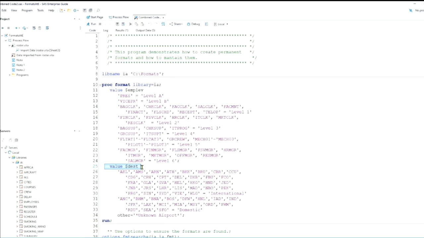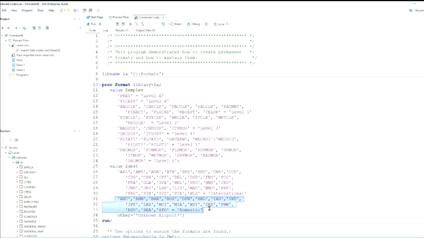And here's our value dest. And for dest, we're going to take all of these, which include Auckland, Amsterdam, Stockholm, Athens, and many others. And those are our international flights. And then we have Anchorage, Birmingham, and so on that are our domestic flights.